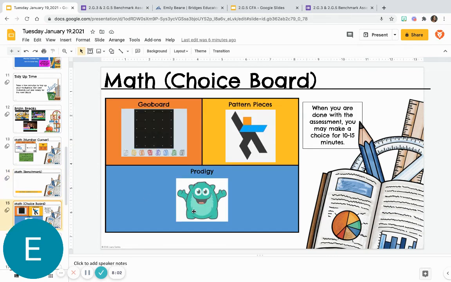And then after you finish that, you can go to the choice board and you can spend 10 to 15 minutes making one of these choices. So Geoboard, Pattern Pieces, or Prodigy. Prodigy, if you aren't sure of what your login information is, then you need to tell me so that you can practice this way. All right. And then Geoboard and Pattern Pieces are both apps that you can find in the app portal, and they can just be on your home screen on your iPad.